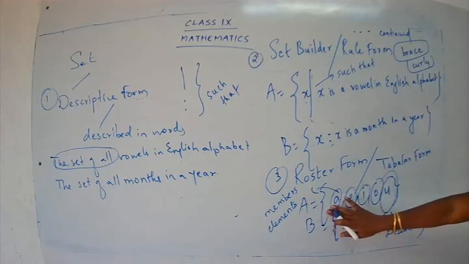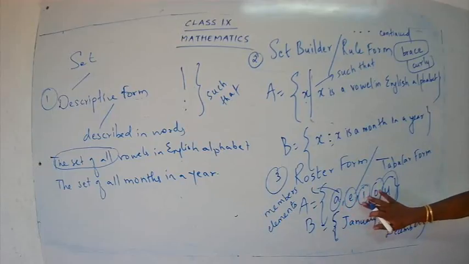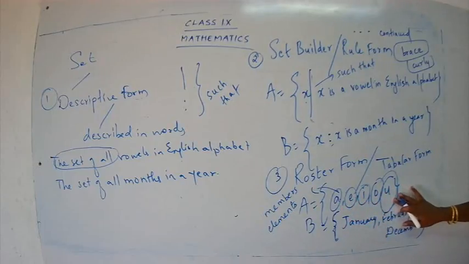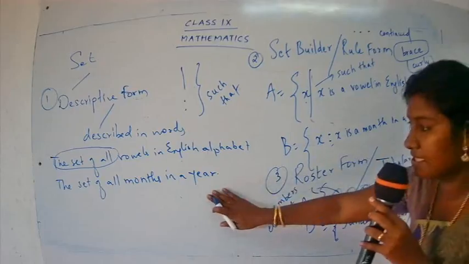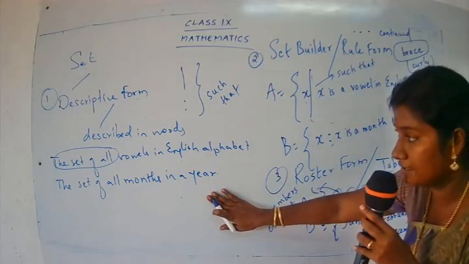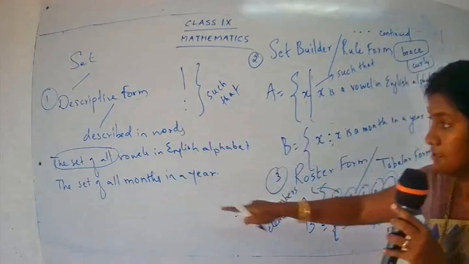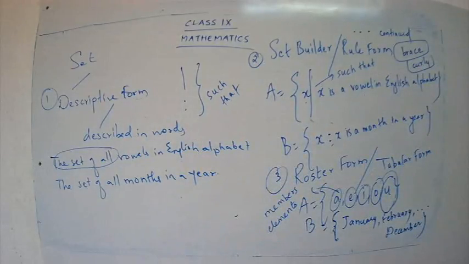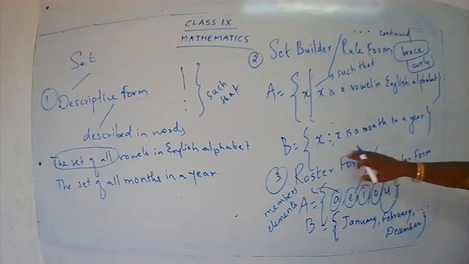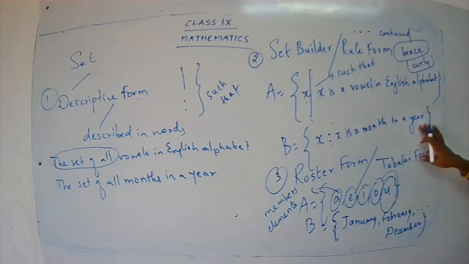Then how am I writing in roster form? A is equal to A, E, I, O, U. Okay. Next one, the set of all months in a year. This is descriptive form, writing in words. Okay. How are we changing it in set builder form? X such that X is a month in a year, or X is a month of a year.